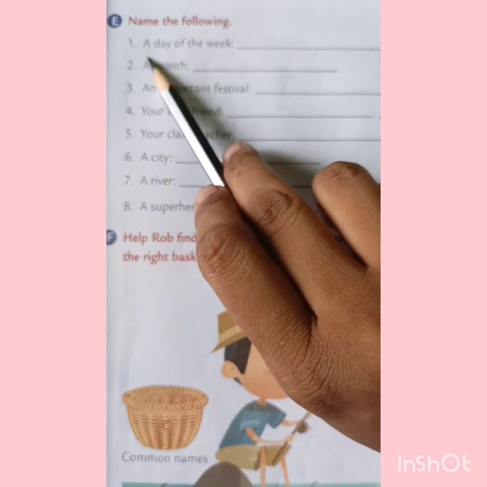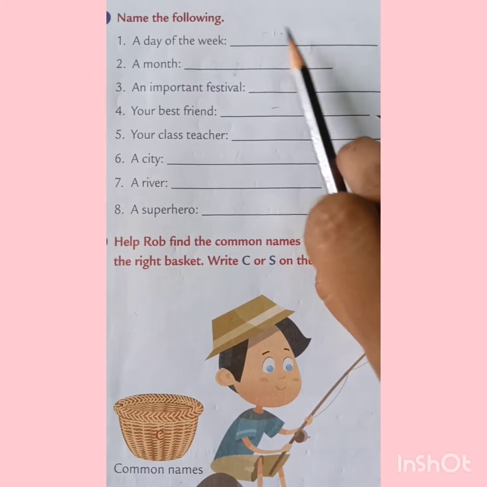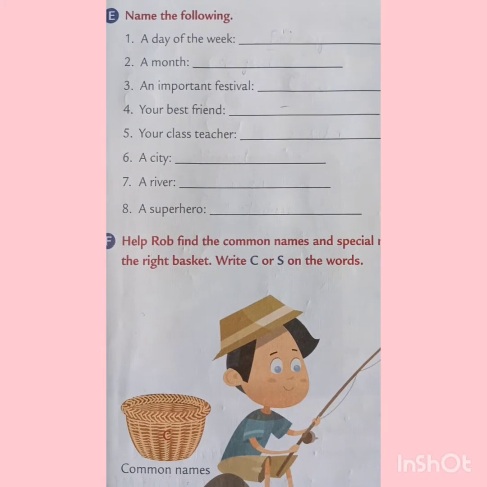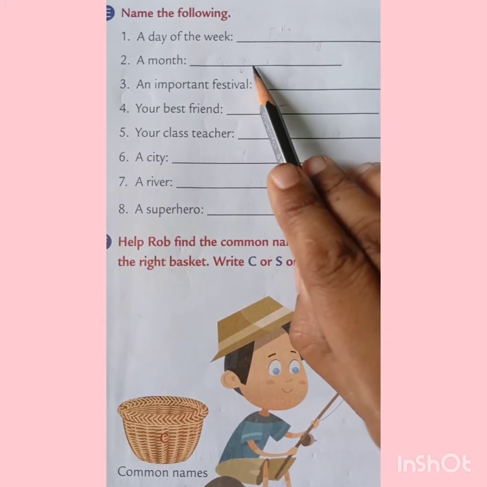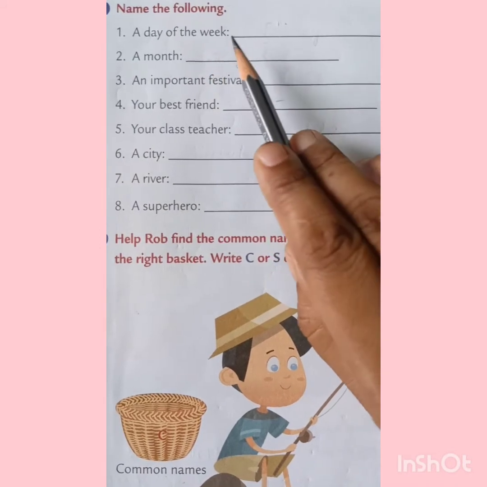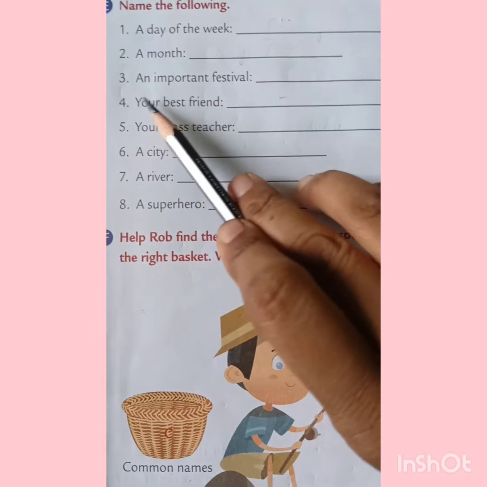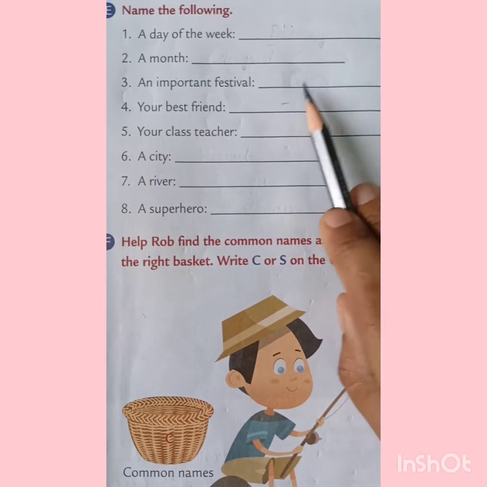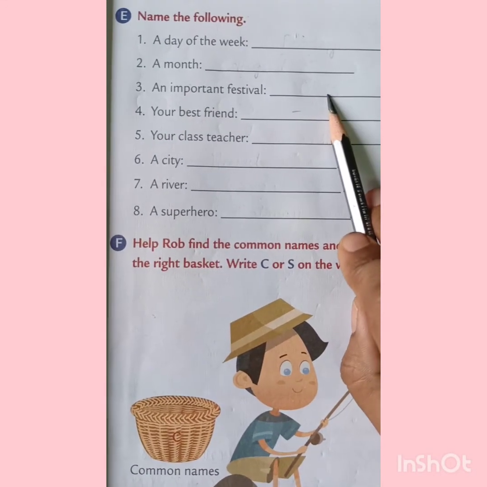Name the following. Like first question, a day of the week. You have to write any day of the week. You can write Sunday also, you can write Monday also, or any day, whatever. It's your choice. Now a month. You can write the name of any month like January, July, October, December. An important festival, you can write the name of any festival like Holi, Diwali, Christmas, any festival name you can write.